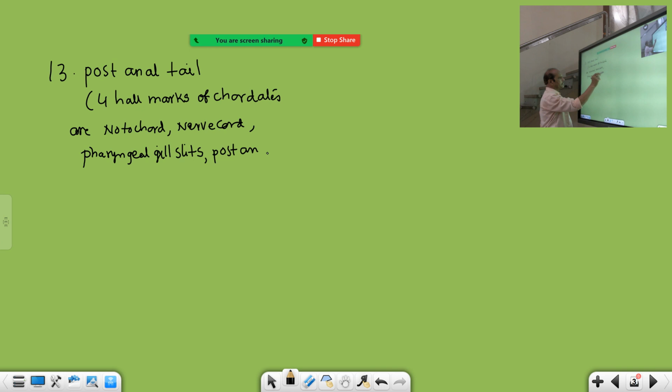So these are the 4 diagnostic features and chief characters of chordata. Diagnostic features of chordata are the four hallmarks of chordata. They are all one and the same.